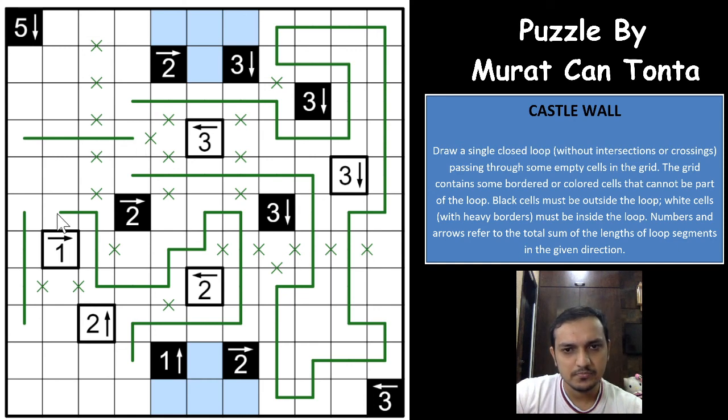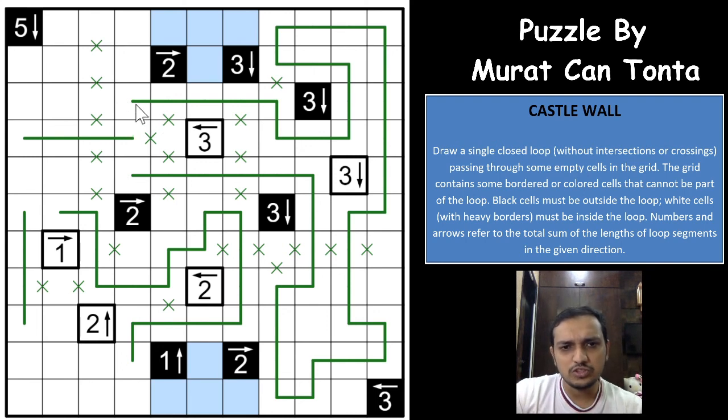Okay, so you have 1 2 3 already. If this comes down, this comes down, okay, so that is possible.